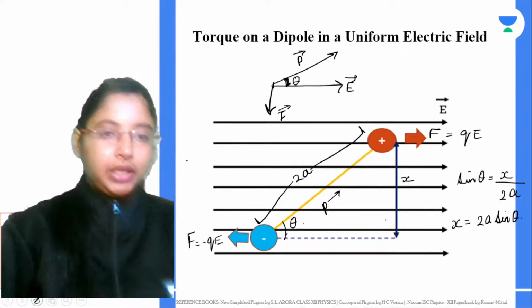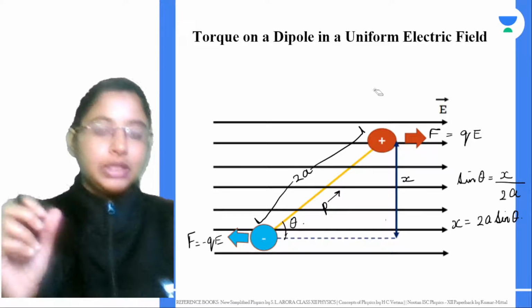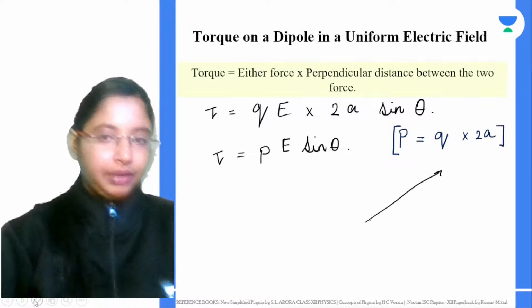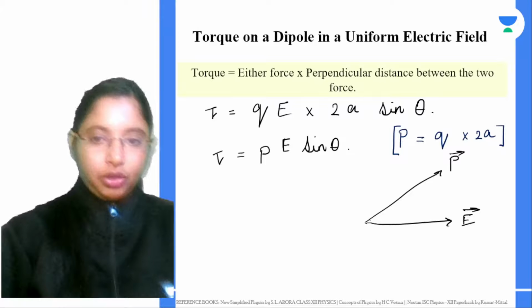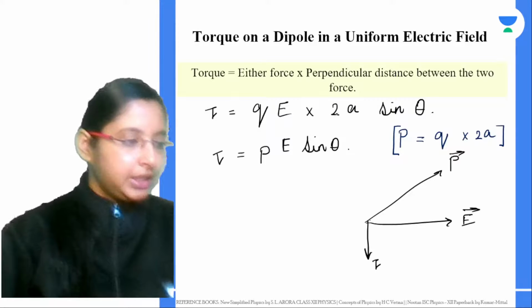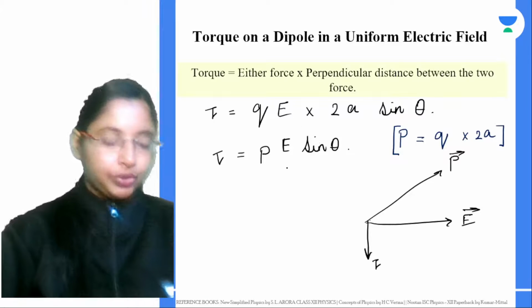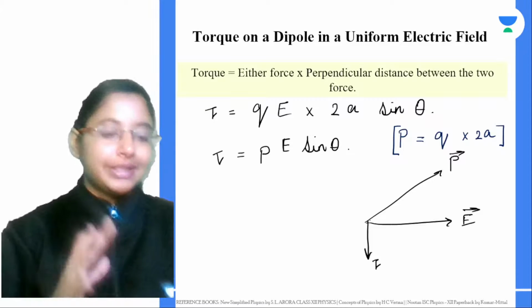Okay, and if you look at this equation over here, what is aligning itself? From here, this is your dipole moment direction, this is your electric field direction. Your torque is basically applied in the downward direction. To find the magnitude, you can use this torque equation. But this torque that is applied is a vector.